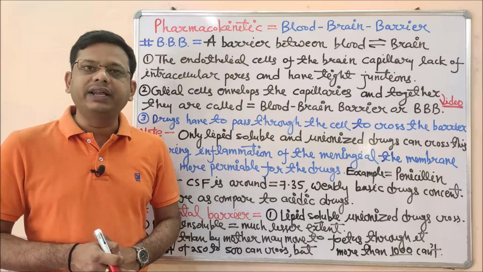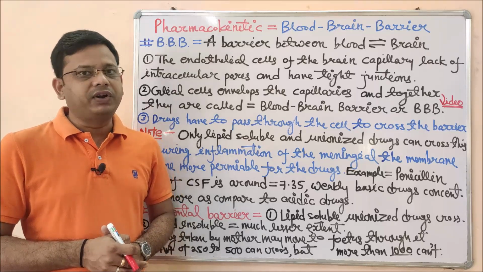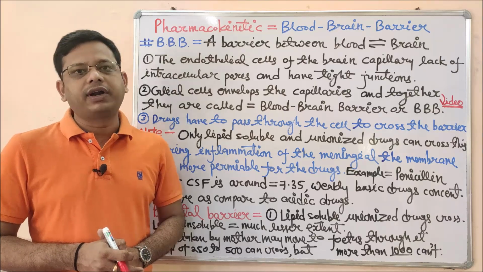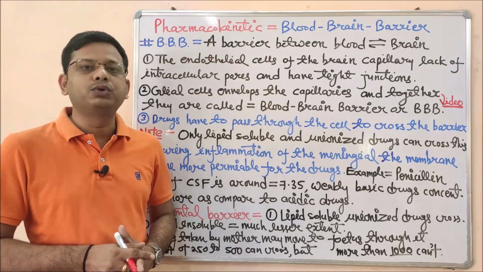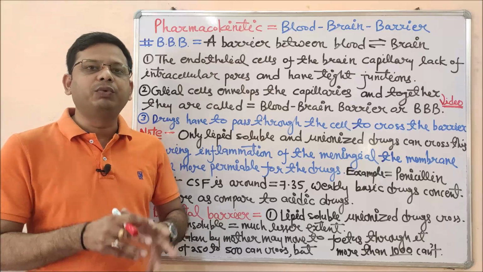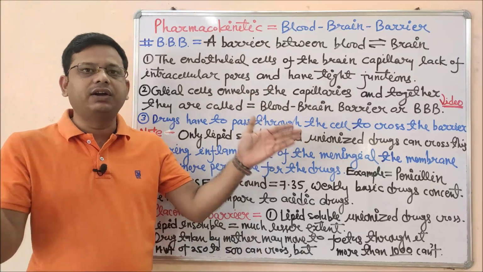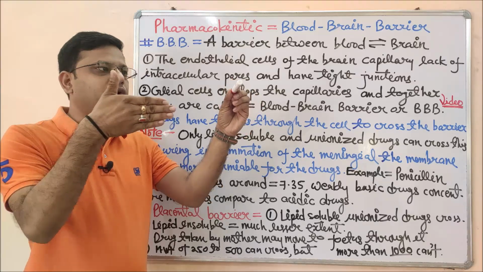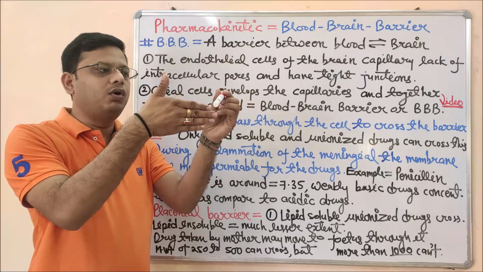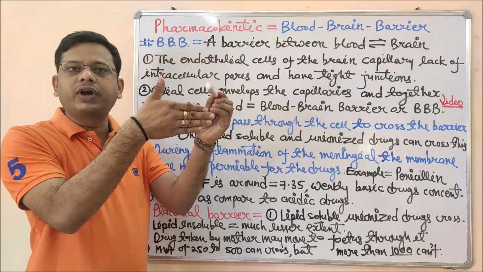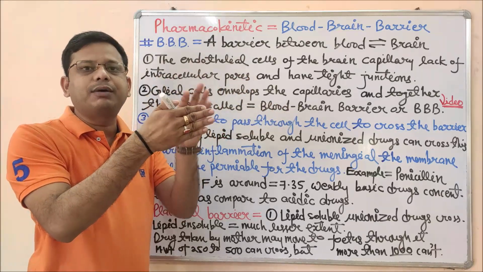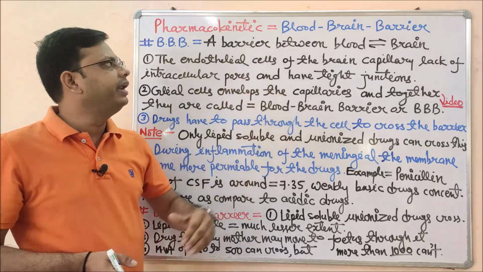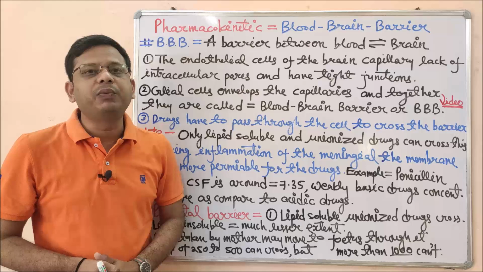So what is the meaning of barrier here? A barrier is any checkpoint used to check whether everything is okay, whether something has the property or criteria to go through it; otherwise we have to stop it. So a barrier is a hurdle between two points, from this side to this side where the barrier lies. Like this is a barrier and this is the road. Suppose a truck is going through this barrier. The barrier will come down and check if everything is okay, and they will allow it to go. So this is a checkpoint between this point and this point. This is called a barrier. Same like the blood-brain barrier.